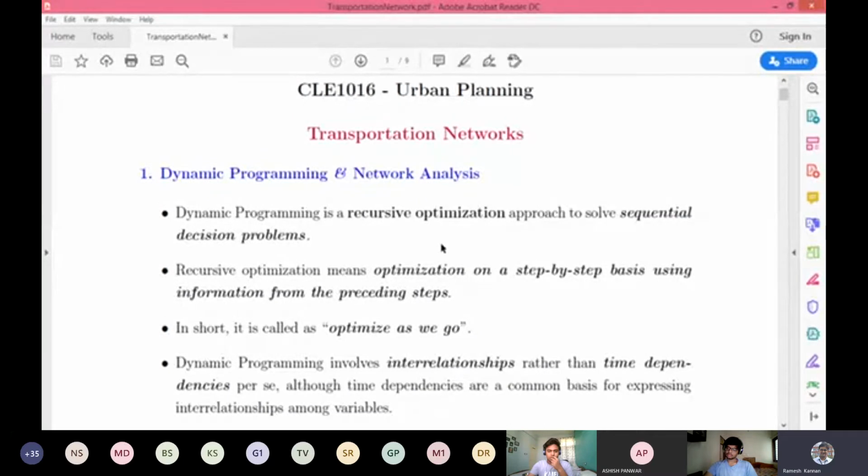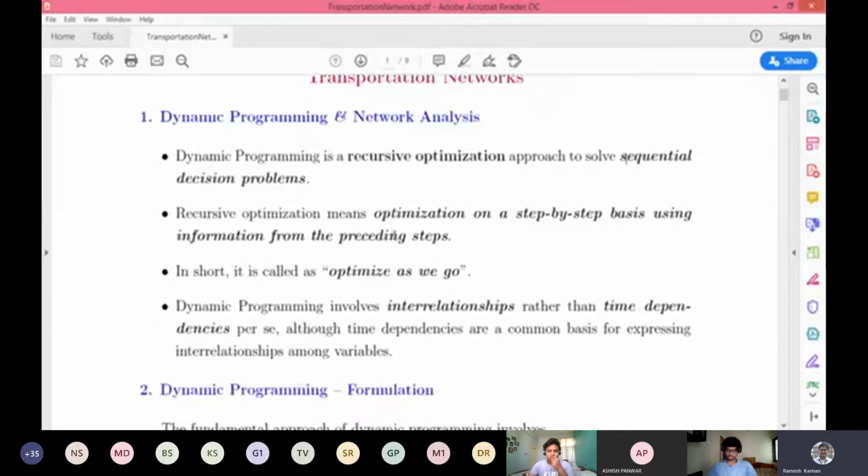Similarly, every transportation network has a start and an end point. You should keep in mind where you should start a particular thing, and how you end up. If I wanted to create a water transportation network, or a storm water channel or a canal, there should be a starting point and an ending point, and in between you can have a lot of tributaries. All these are sequential decision making problems, and dynamic programming is the one used to solve or analyze that type of problem.